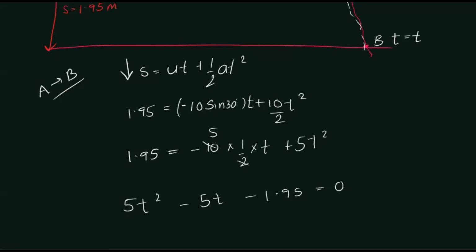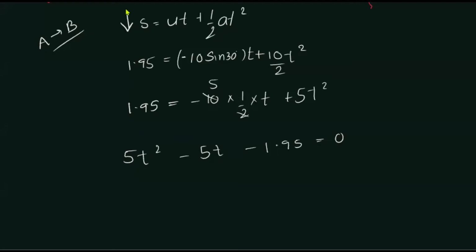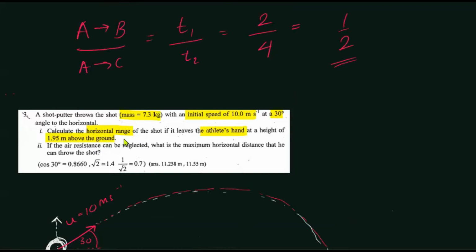minus 5t minus 1.95 is equal to 0, right? Let us simplify. So I guess you can do this simplification and find the time. You'll have to use quadratic factorization, completing the square, or the formula method, or somehow you can find the time. So let's not waste the time on calculations. Let's see the concept only.